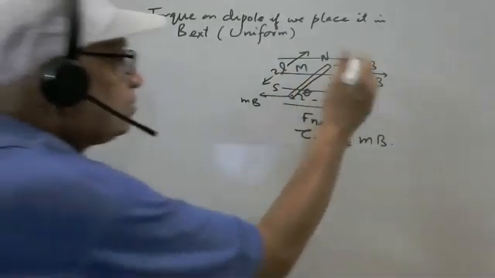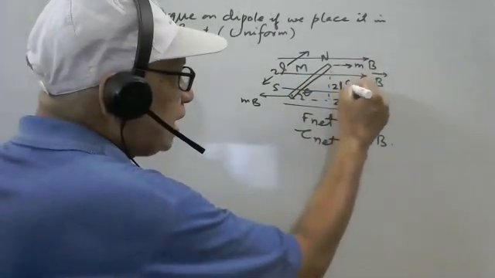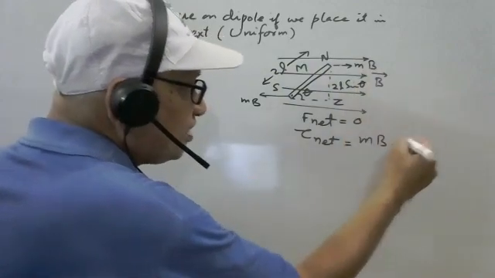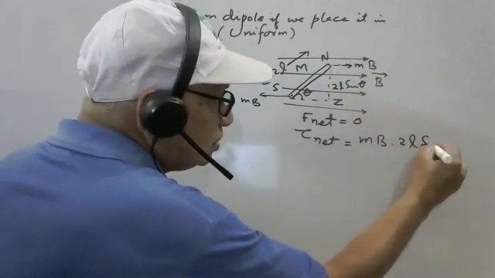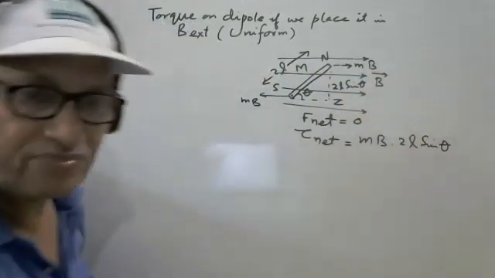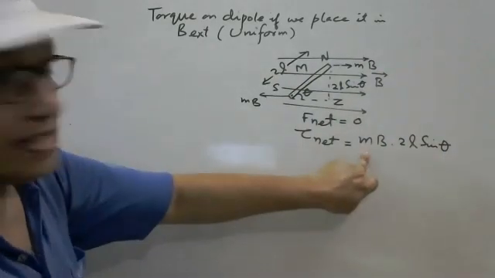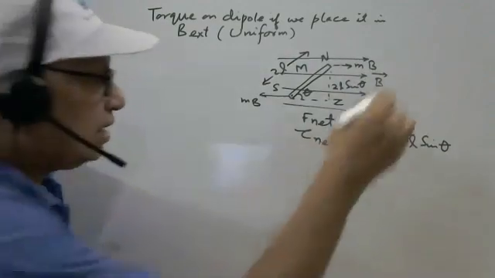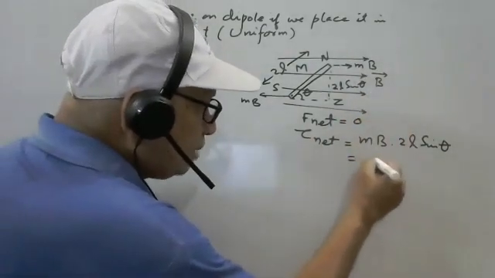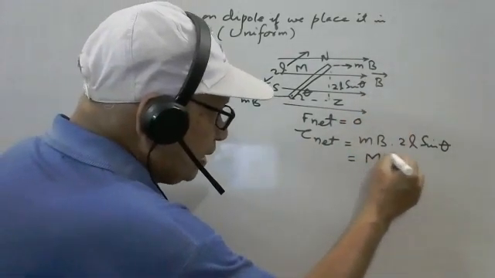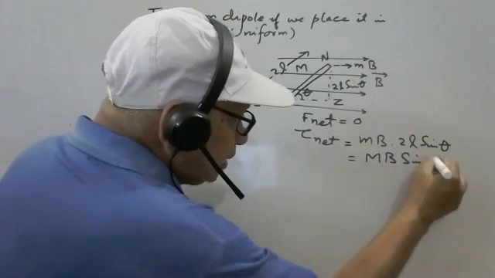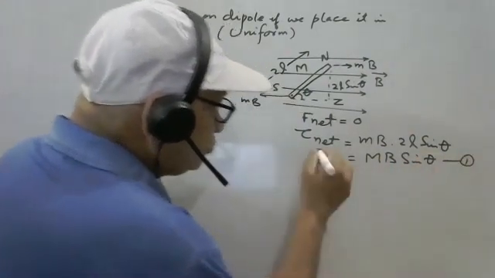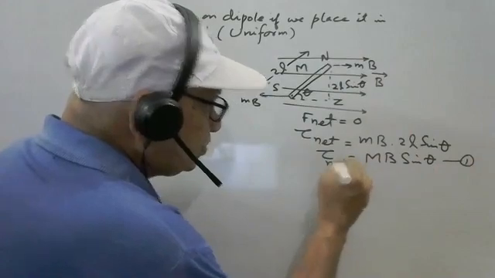So LZ can be written as 2l sin theta. If we replace m into 2l with capital M dipole moment, then torque can be written as capital M B sin theta. This is the net torque.